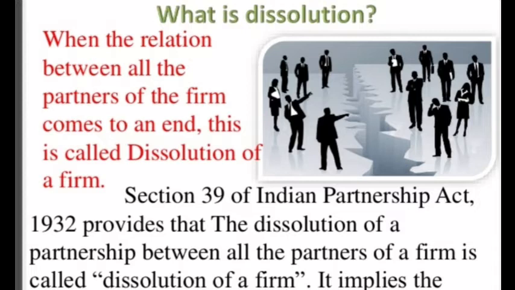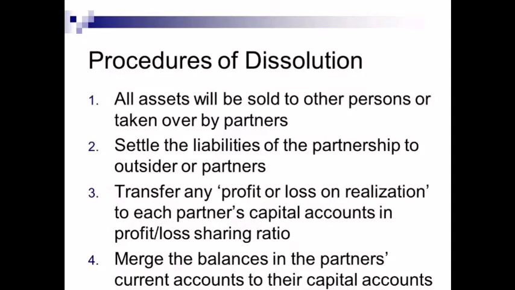It implies a certain procedure for how to dissolve the firm. Let's see the procedures for the dissolution of the firm. The very first procedure is that all assets are to be sold to another person, or a partner can take the assets. That means whatever assets or property of the business we have, we sell in the market, and from the realized amount we settle the liabilities of the partnership firm, or the outsider liabilities. The very first step is to sell the assets. The second step is to settle the liabilities of the partnership firm.